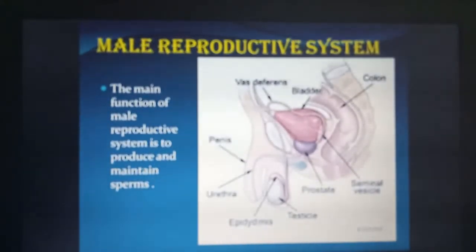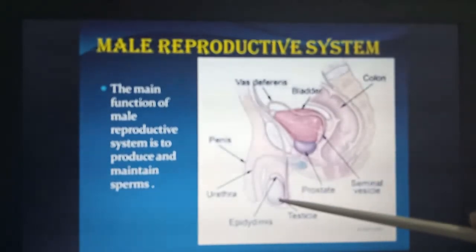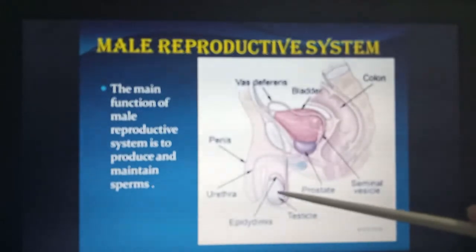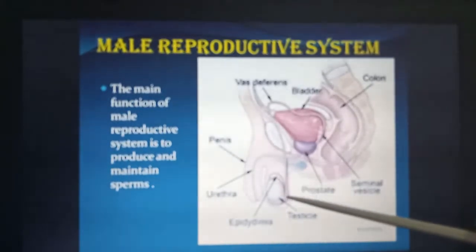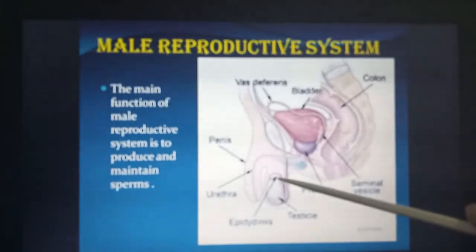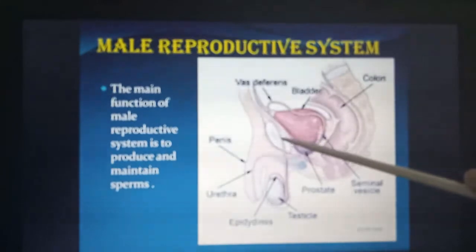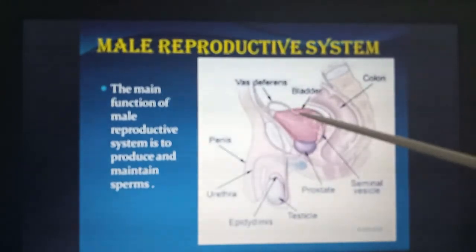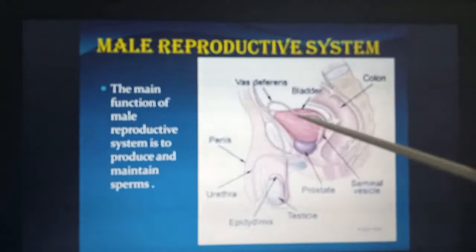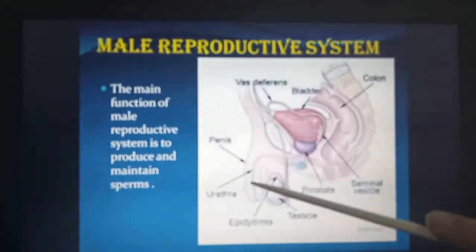Male reproductive system. The main function of the male reproductive system is to produce and maintain sperms. The parts included in this system are the gonads or the testes. Here we have the testis. Accessory ducts: epididymis, which is present around this. Then ductus deferens. Here we have the ductus deferens, and then the ejaculatory duct and urethra.